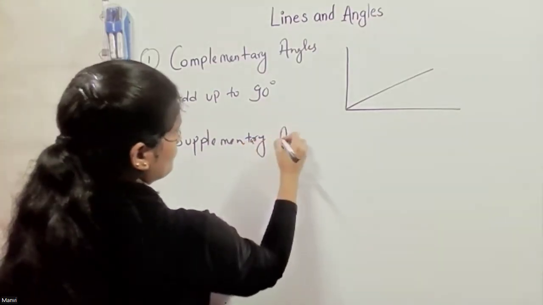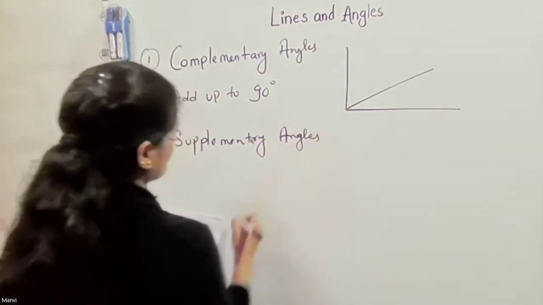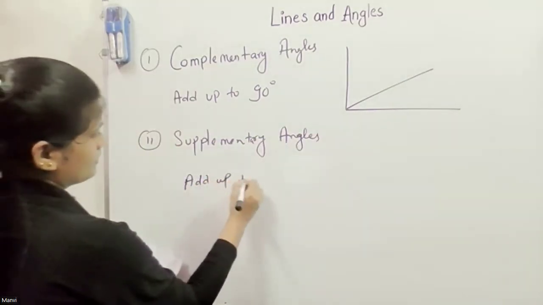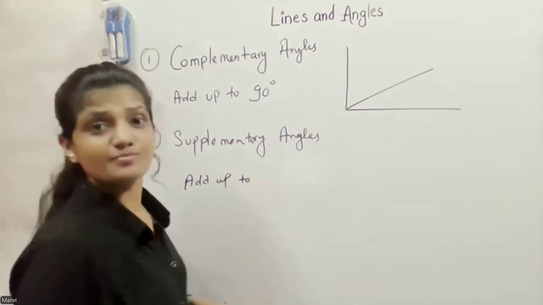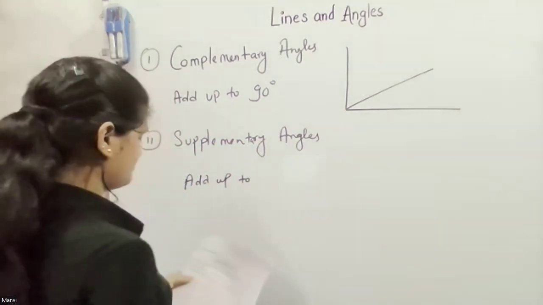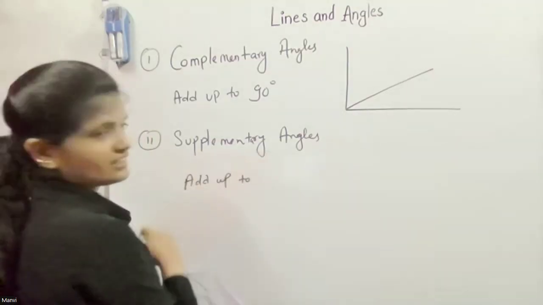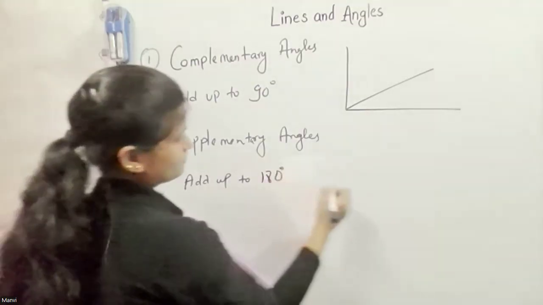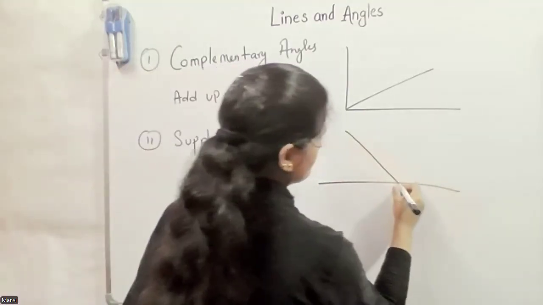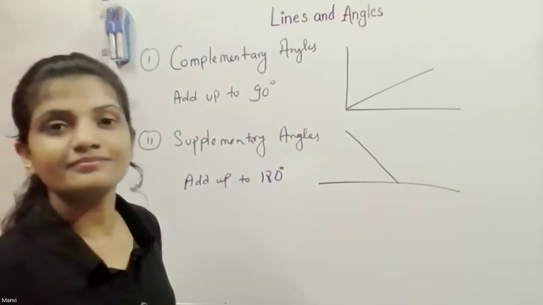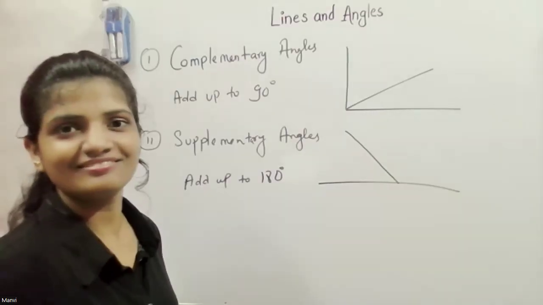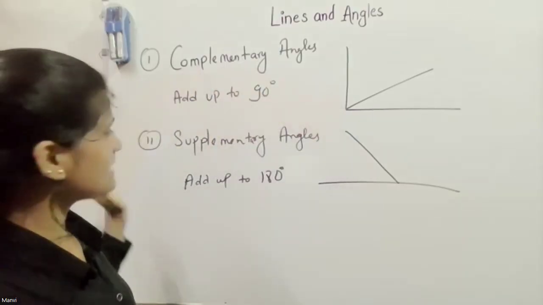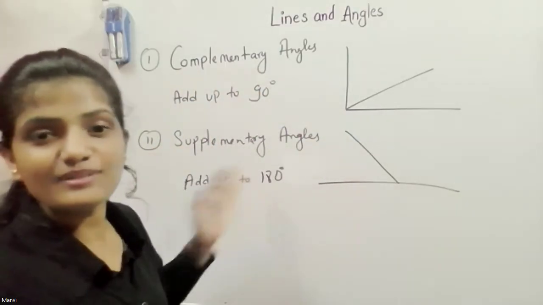Can I give an example for 90 degrees? Like 60 degrees and 30 degrees. Does that make a complementary pair? Yeah, that's a pair of complementary angles. Very good example. And what about supplementary? Give one example for this also. Let's say 120 and 60. Very good. So if angles add up to 90, they are complementary; if angles add up to 180, they are supplementary.